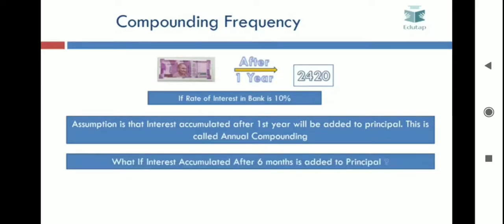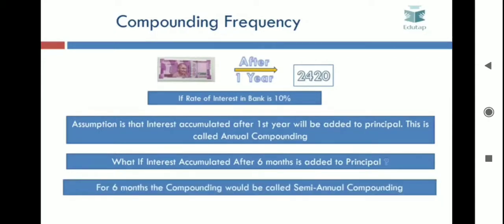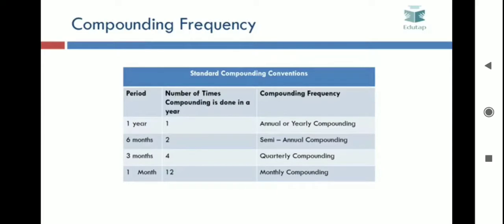What if the interest accumulated after 6 months is added to the principal? Well, if we do such a kind of compounding where after 6 months the interest calculated is added to the principal, that would be an example of semi-annual compounding. So what are the various types of compounding frequencies? If compounding is done each year, then the number of times compounding is done in a year would be 1, and such a compounding would be called annual or yearly compounding. On the other hand, if compounding is done after every 6 months, then the number of times compounding is done in a year would be 2, and the compounding frequency would be semi-annual compounding.